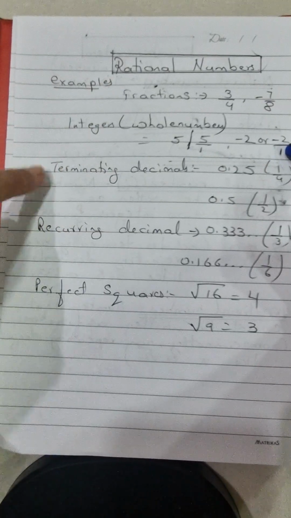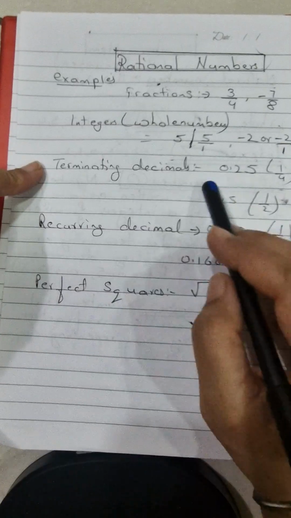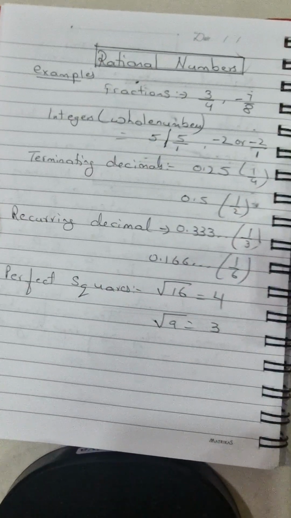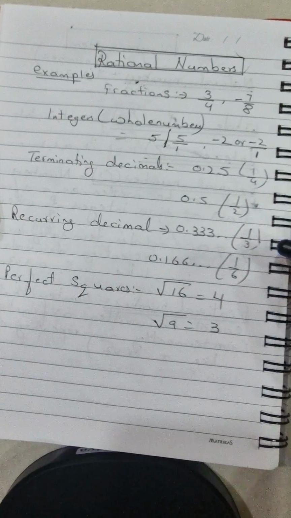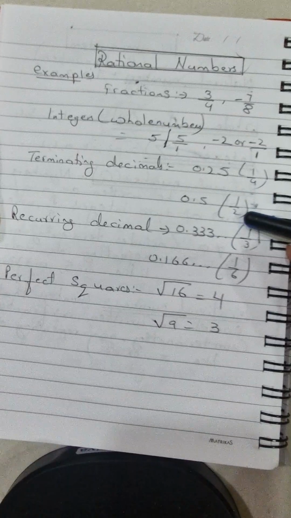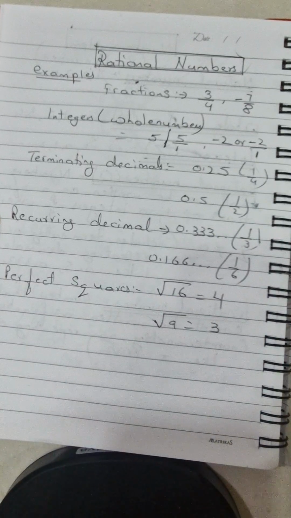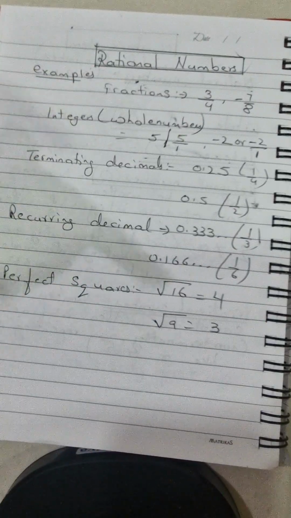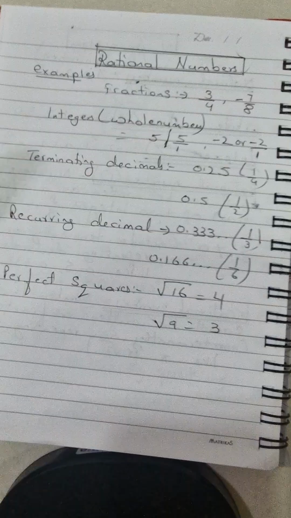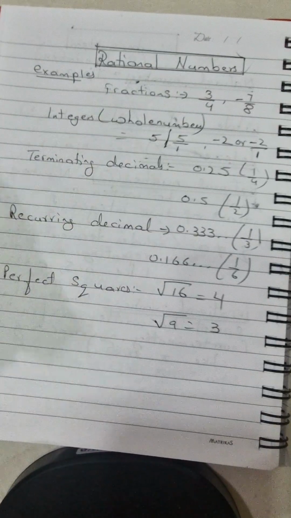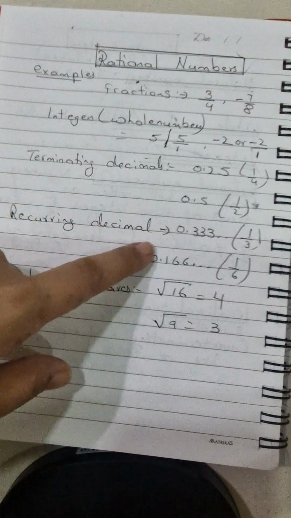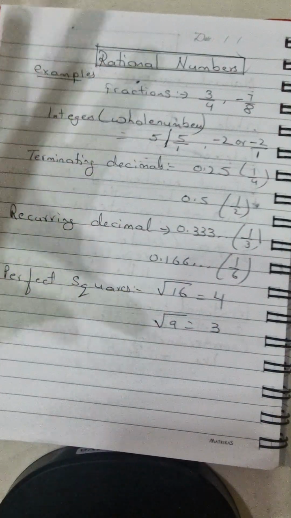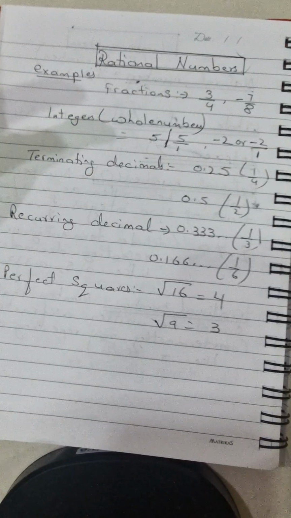Third category is terminating decimals like 0.25 or 0.5, because if you write 0.25 in fraction form, it will be 1 by 4, and 0.5 will be 1 by 2. Fourth is recurring decimals, the numbers where the same digit continues repeating, so 0.333 and so on, 0.16666 and so on. Their fraction forms are 1 over 3 and 1 over 6. That's why they come under the category of rational numbers.